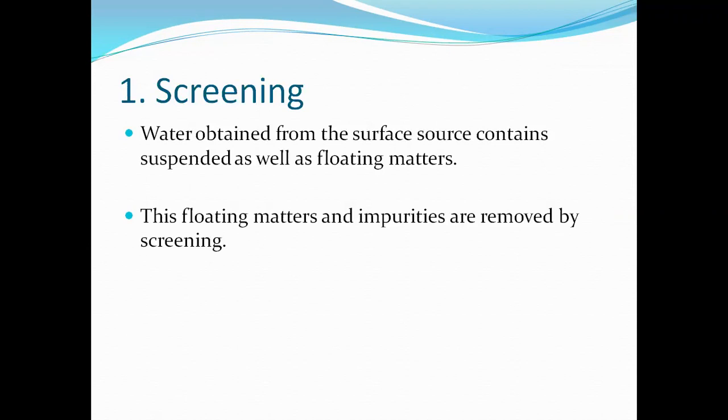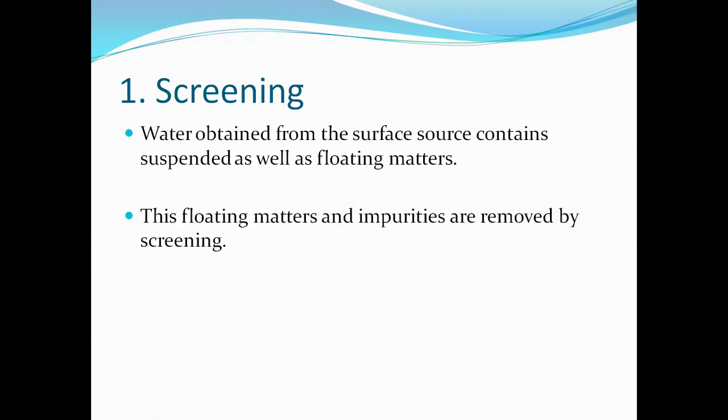When water goes to the water treatment plant to get purified, the first step or first process is screening. Now see what is screening. Water obtained from the surface sources contains suspended as well as floating matters.